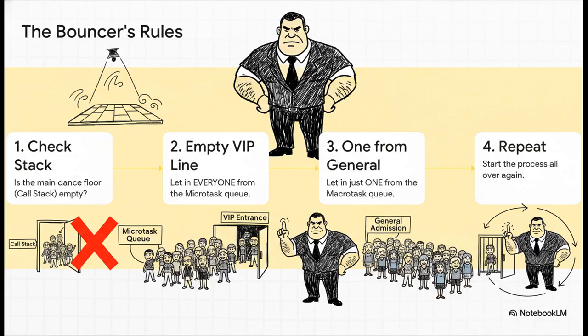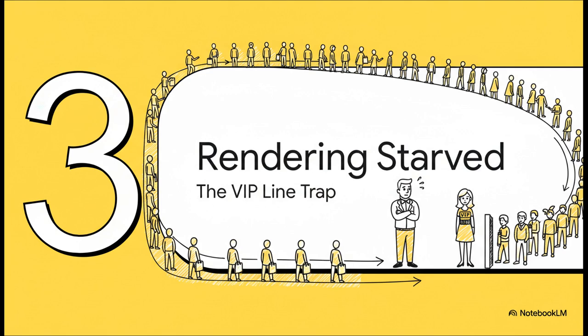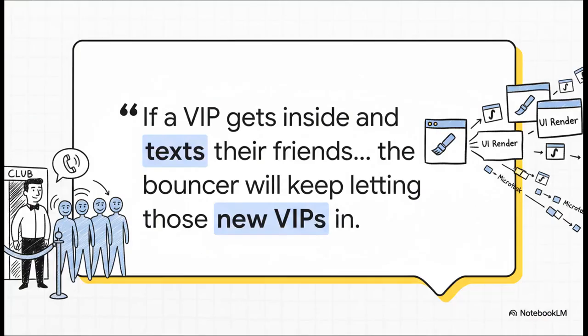Then the whole process starts all over again. And right there, that's it. We can now see exactly how Timothy's code created that frozen UI. His code didn't just put one person in the VIP line. Oh no. It created a situation where the VIP line would never, ever end, and that completely trapped the bouncer's attention. This quote from the source material just nails it.